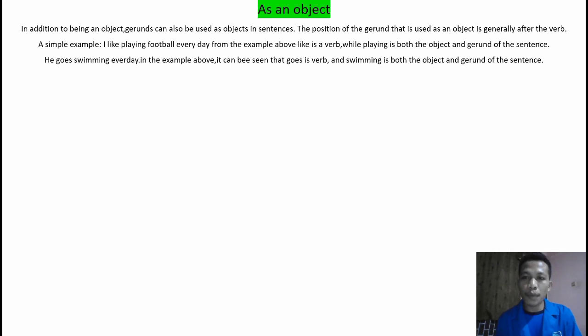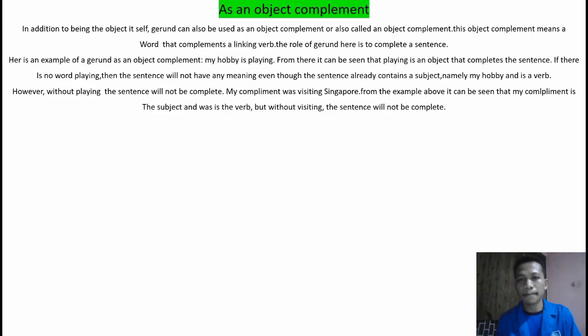As an object complement. In addition to being the object itself, gerund can also be used as a complement, or also called an object complement. This complement means a word that completes a linking verb. The role of gerund here is to complete a sentence. Here is an example of gerund as a complement. My hobby is playing.